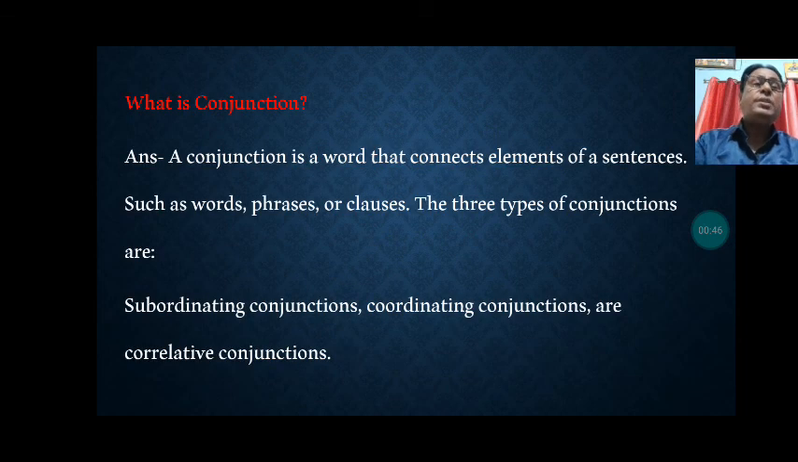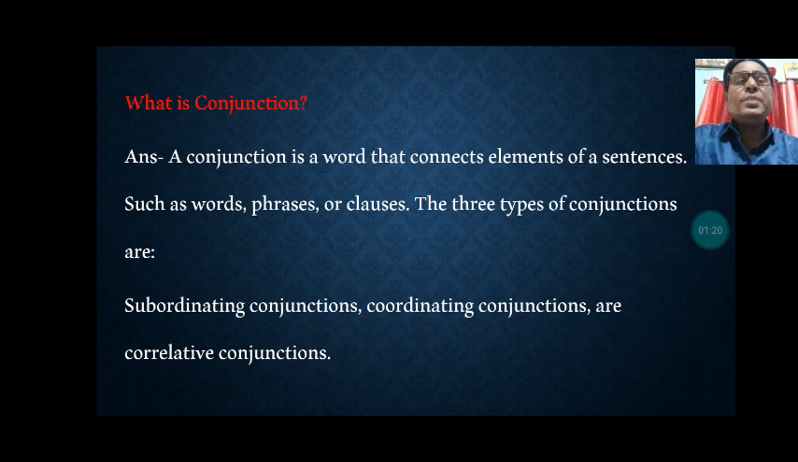So first, the question is, what is a conjunction? A conjunction is a word that connects elements of a sentence, such as words, phrases or clauses. Conjunctions connect the words of a sentence, phrases or clauses.